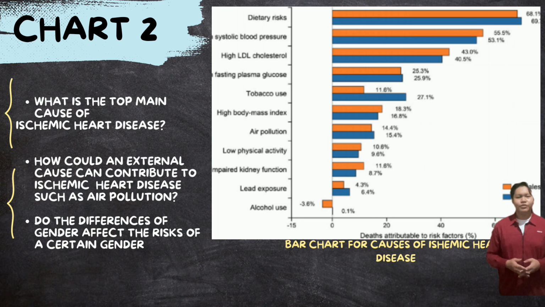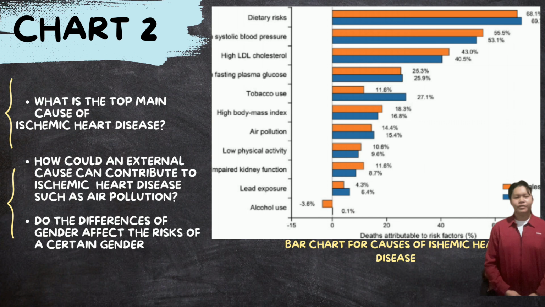Second point, how can an external cause contribute to ischemic heart disease, such as air pollution? Air pollution contributes to ischemic heart disease because harmful particles in the air, such as carbon monoxide, can damage blood vessels. When polluted air is inhaled, it causes inflammation and stress on the heart and blood vessels, leading to higher blood pressure and greater risk of plaque buildup in the arteries. Because there is a lot of substance inside our arteries when we are breathing. Over time, this increases the risk of heart disease by restricting blood flow to the heart.